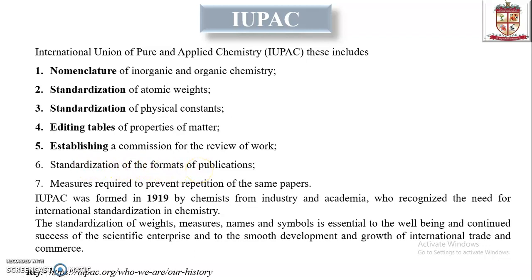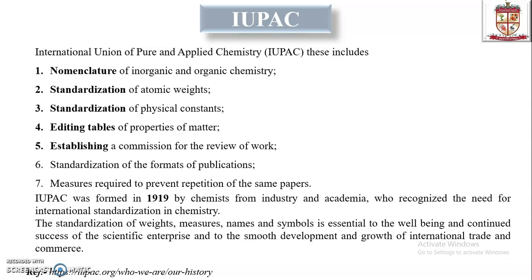The research work is published in various research journals and impact journals. Then they form a format for the publication. Measures are required to prevent repetition of the same papers. That means they prevent false papers and fake works in research. IUPAC was formed in 1990 by chemists from industry as well as academia who recognized the need for international standardization in chemistry.